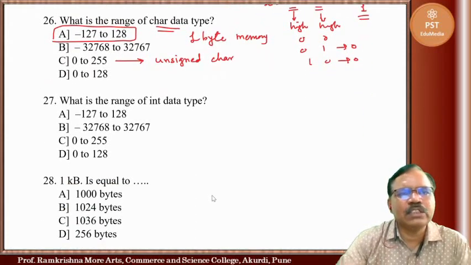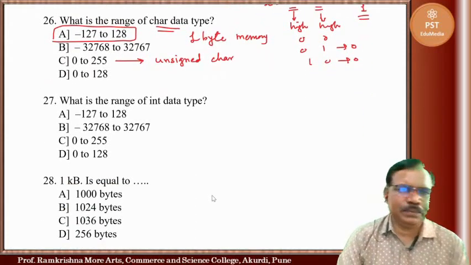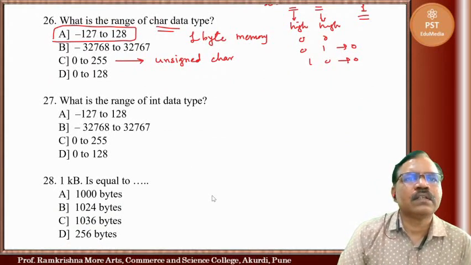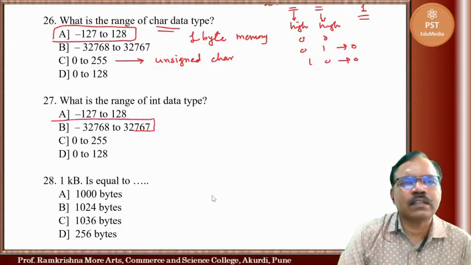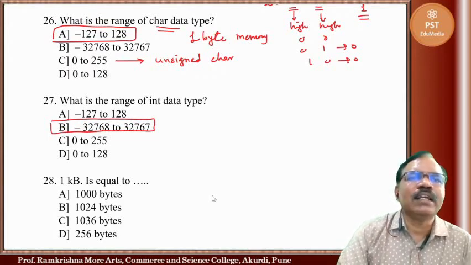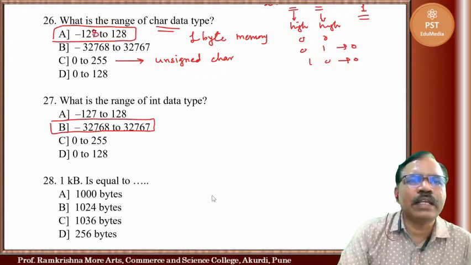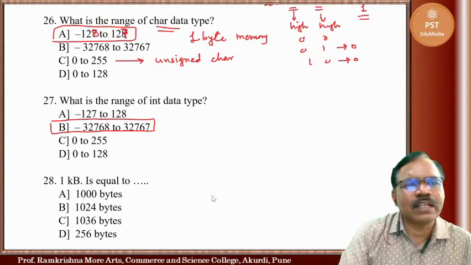Now what is the range of int data type? Sir, for character it is minus 128 to 127, that is a typing mistake.